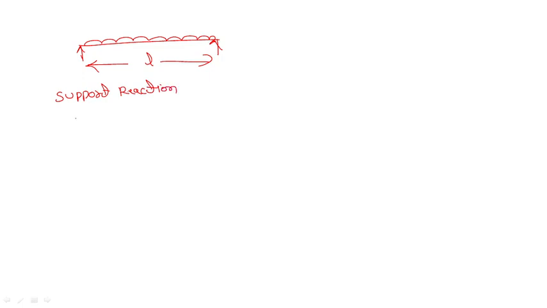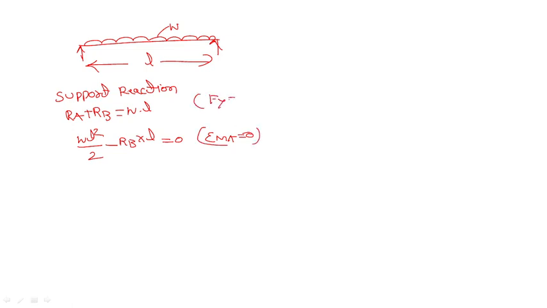What is the support reaction? RA plus RB is equal to W into L. The next one: WL square by 2 minus RB into L is equal to 0. So moment at A, this point we have taken 0, and here at Fy we have taken 0 moment. Summation we can say.